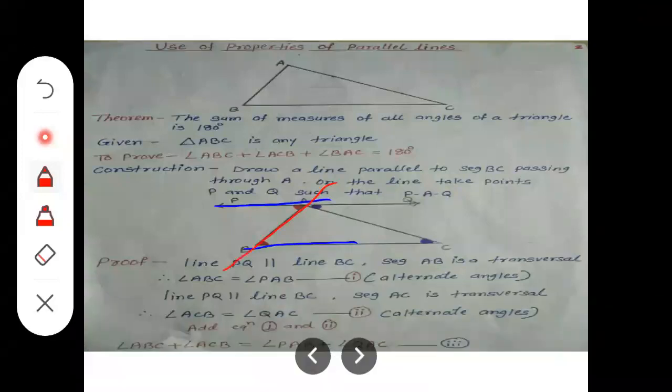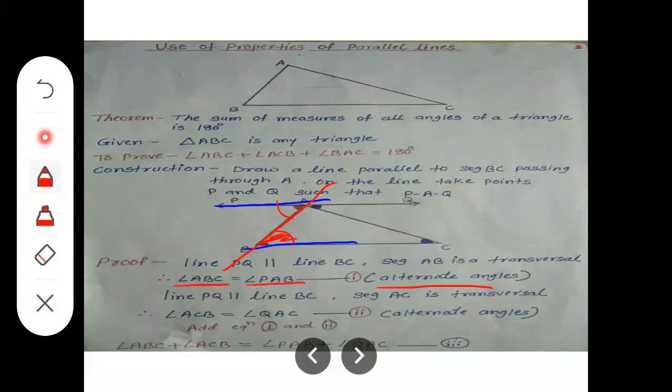Now see here, again the Z symbol form. So the pair of alternate angles here, you can see this angle A and this angle B. The three-letter name of this angle is angle ABC, that means angle B here, and angle PAB.